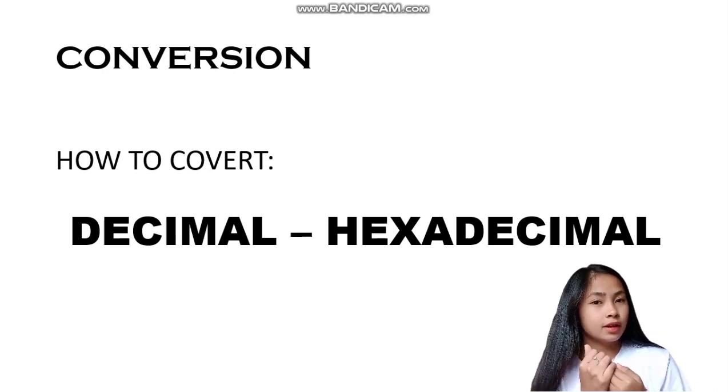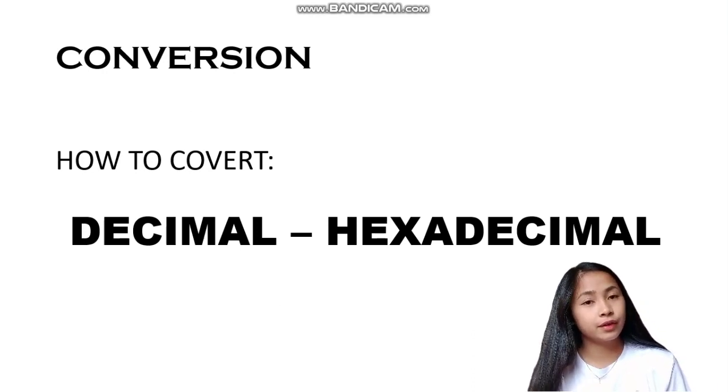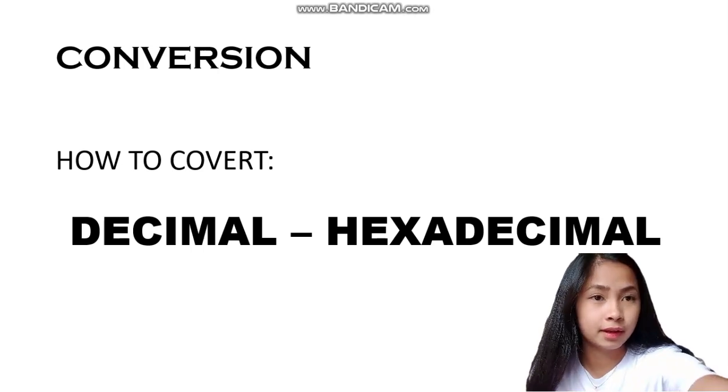So now, I am going to show you how to convert decimal to hexadecimal.